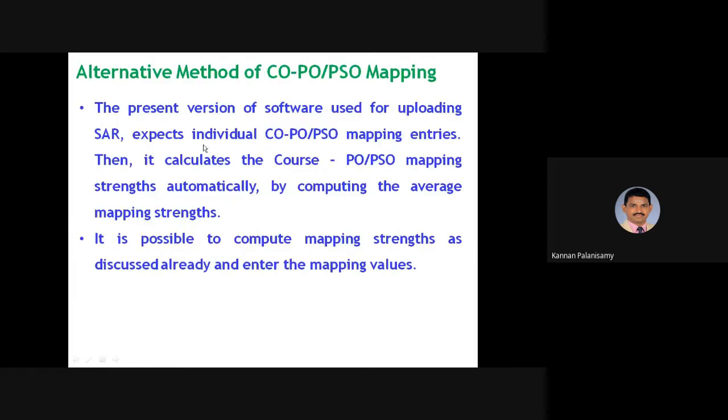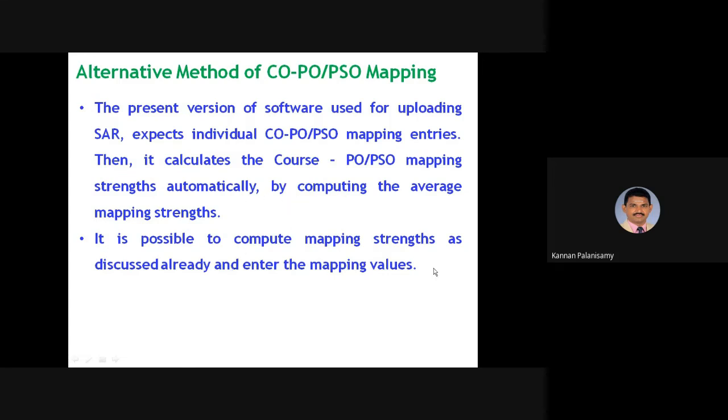And the alternative method of CO PO PSO mapping. Nowadays the softwares are available, right? Even the presentation, uploading the SAR, is also done through softwares. By means of that, it automatically calculates and computes the mapping strength.